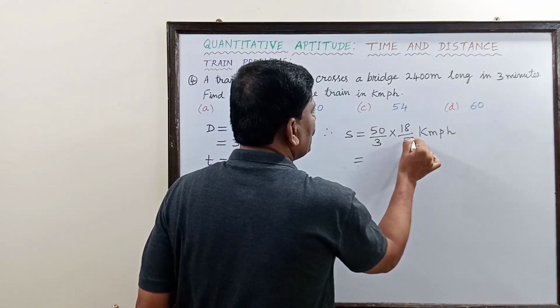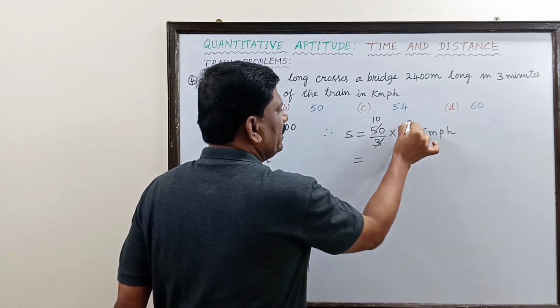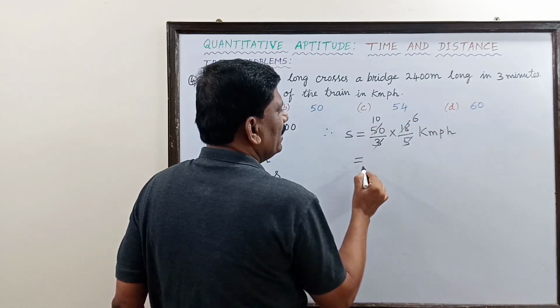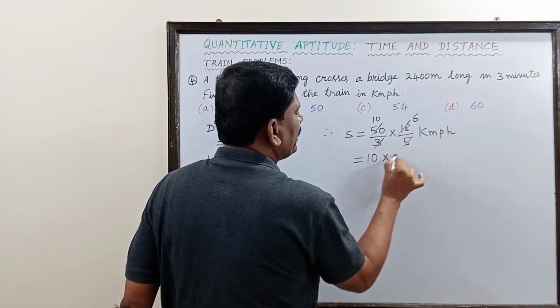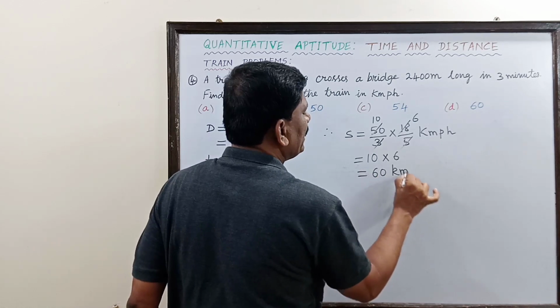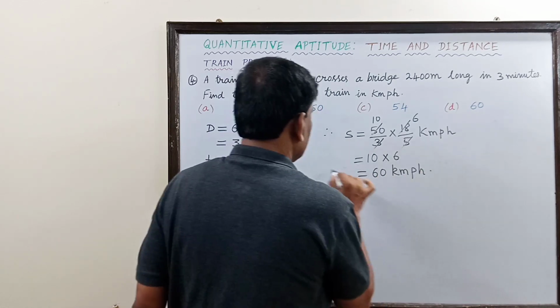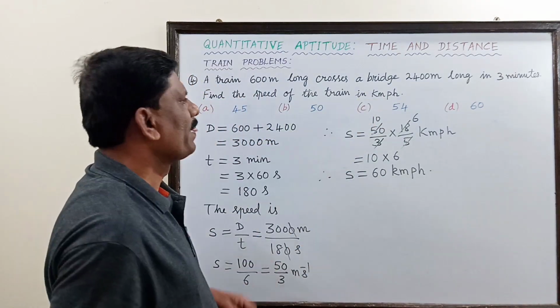Now you see here, this 5 into 10 is 50. 3 into 6 is 18. So now 10 into 6 is remaining. 10 into 6, so this is equal to 60 kilometer per hour. So this is the speed of the train in kilometer per hour.